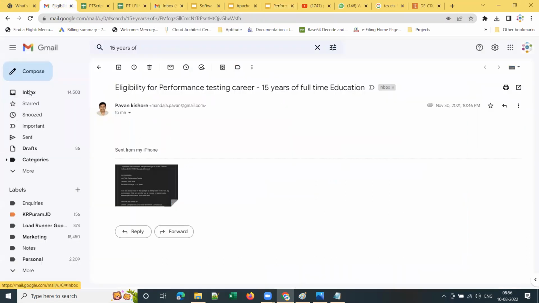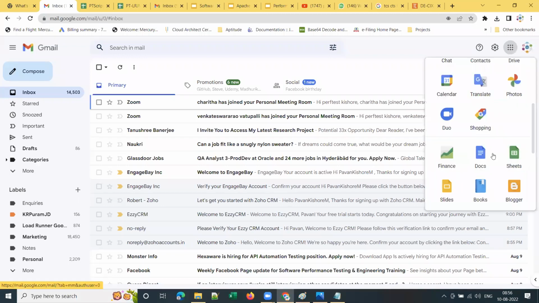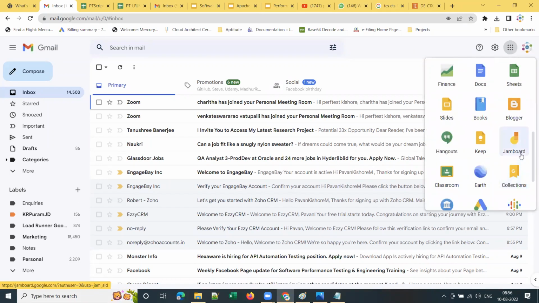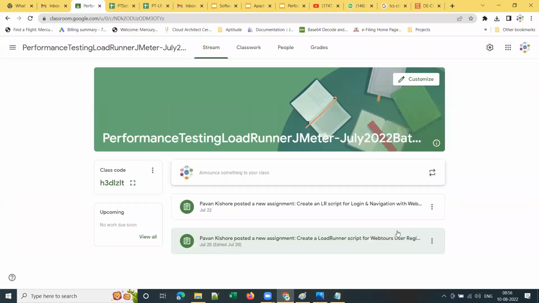So I'm already revealing a lot of secrets of my training program. That's fine. This is something which I started, and even though someone tried to copy this, some may be successful, but everyone need not be successful in copying this, because we have a strong conviction on our training methodology, which others will not have, right?